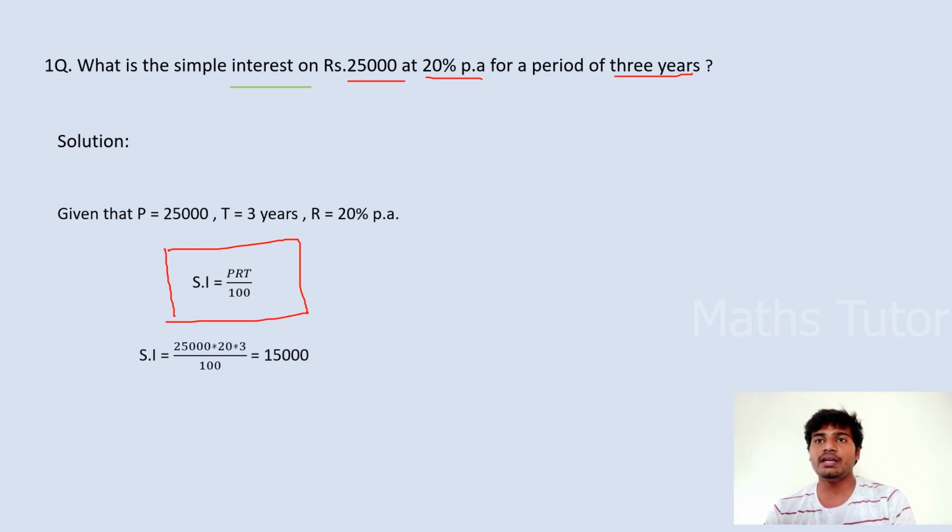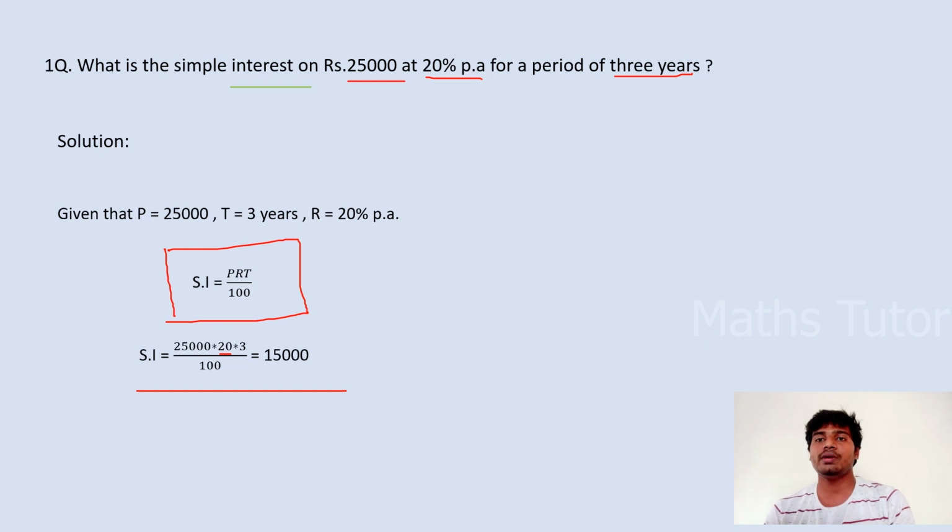As the P, R and T values are given, we just substitute the values in the above formula. Simple interest is equal to 25,000 into 20 into 3 by 100. By calculating, we get the value of simple interest as 15,000.